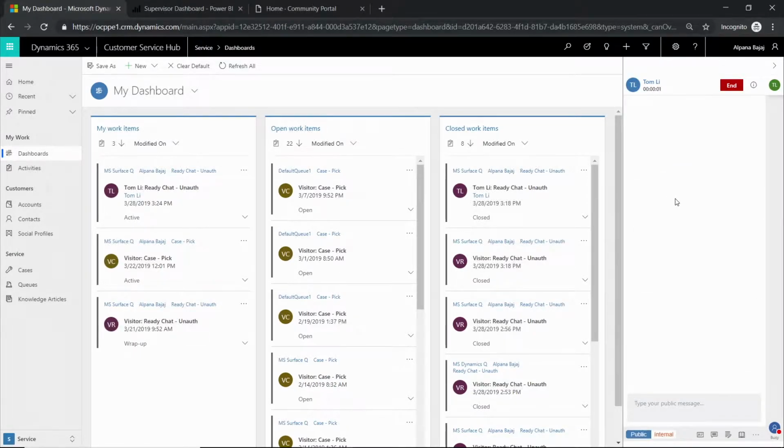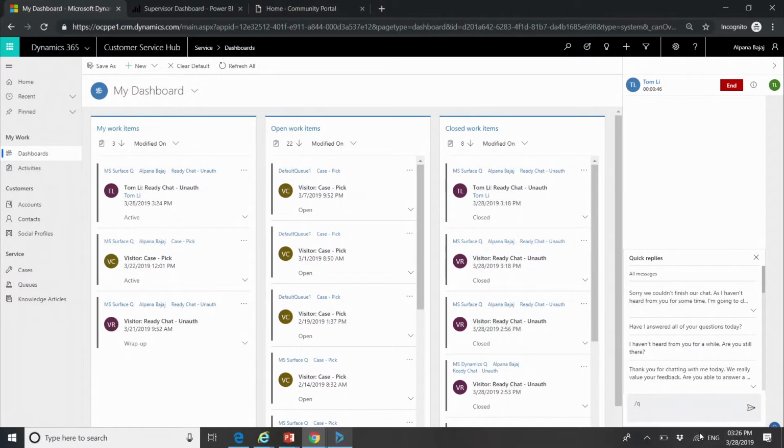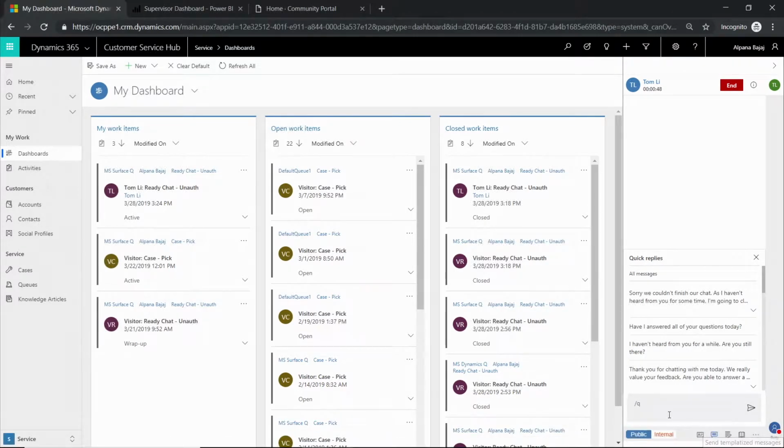Now once I accept the chat, as you can see, the conversation control gets launched. A chat bubble appears here for me. And one of the first and foremost things that as an agent I would do is greet the customer. In order to improve the productivity of the agent, I can go ahead and use the predefined quick replies, which are again completely configurable. In order to launch the quick replies, either I can use the shortcut /Q, or I can click on this particular action which is available at the bottom.